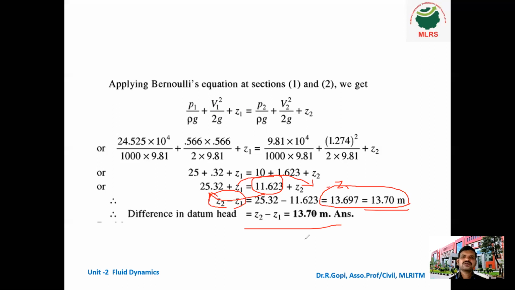Here we need not calculate Z2 and Z1 individually, because we don't know the datum level. Without knowing the datum level, we can't calculate Z1 and Z2. What they are asking is the difference in the datum head, which means Z2 minus Z1. So that is enough. The second problem also, I think all of you understand. It is a very easy problem.